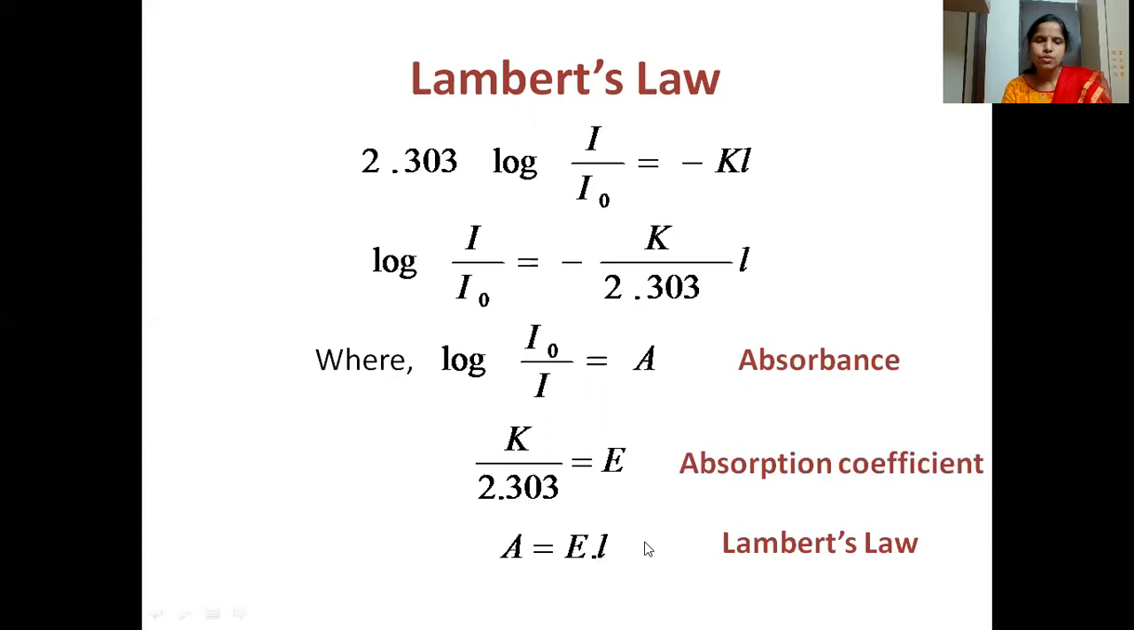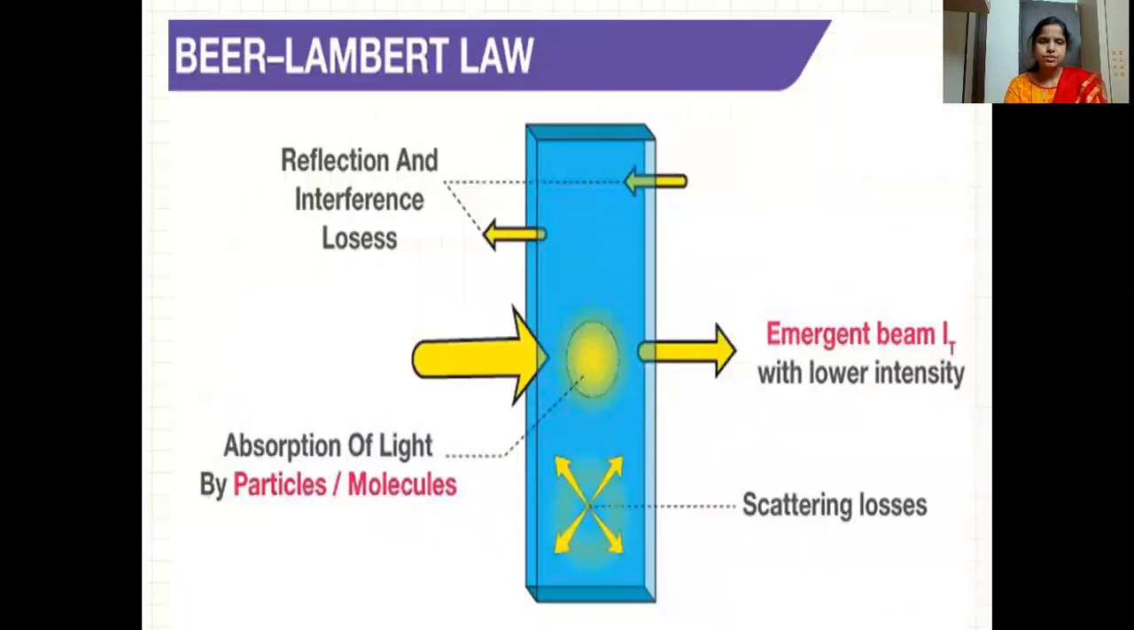So according to Lambert's law, the absorbance is directly proportional to the path length. When you increase the path length, what happens? The absorbance will increase. Why does it increase? Because when the path length is increased, more molecules will be present, so the light can interact with more molecules. If we increase this length, more molecules will be there to interact with the incident light. That's why absorbance will be more. So that was Lambert's law.